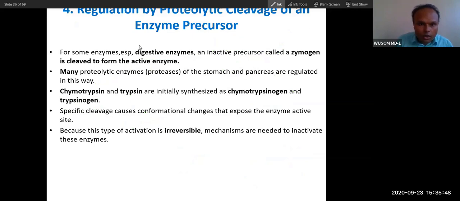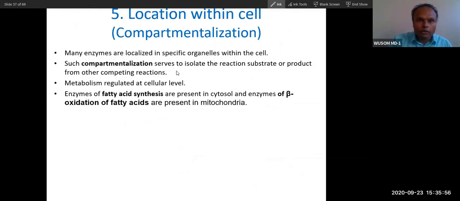This is only related to digestive enzymes. It is not found in other enzymes. It is mainly digestive enzymes that are activated. So compartmentalization, I will give you one example just to help you understand.